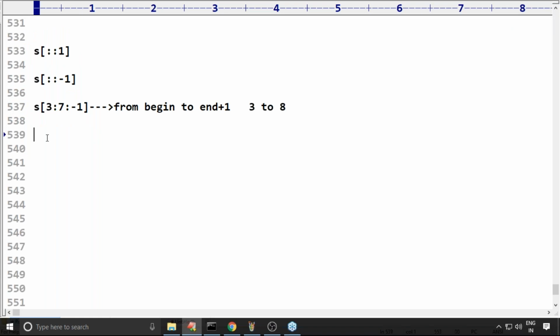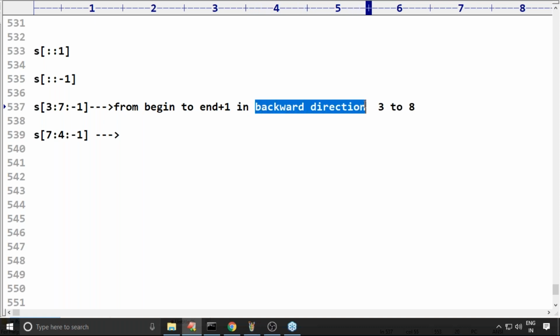Next, S of 7 colon 4 colon minus 1, if I can take. Can anyone please tell what output we are going to get now? 7 colon 4 colon minus 1. Here from begin to end plus 1 in backward direction. Some people who are not having clear clarity, note: it's backward direction, so we have to move backward because it's the minus 1.